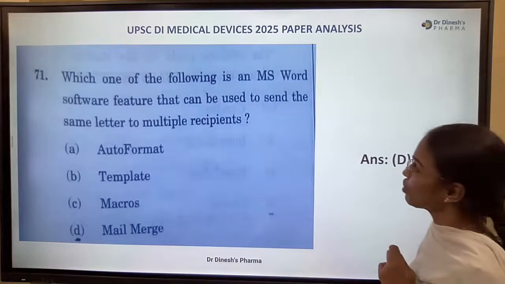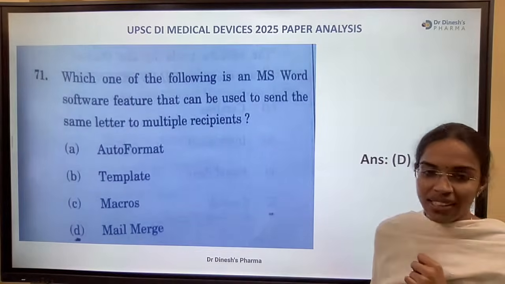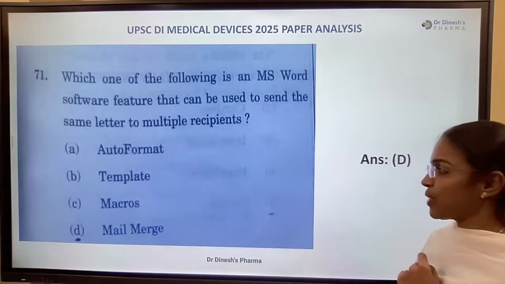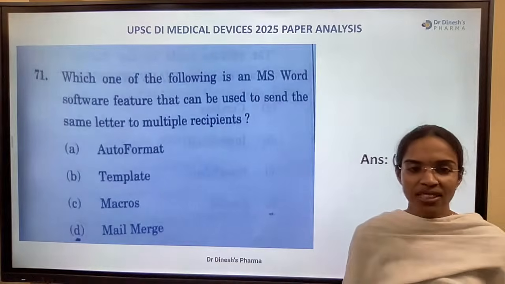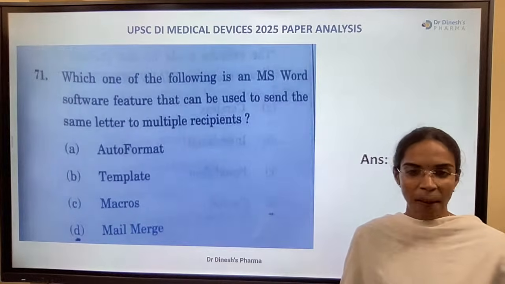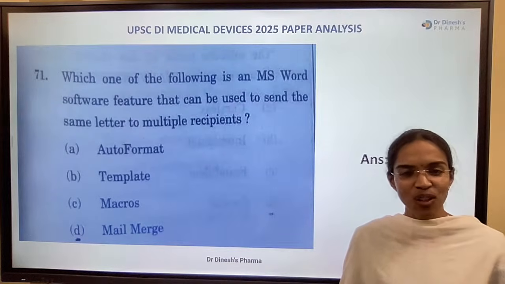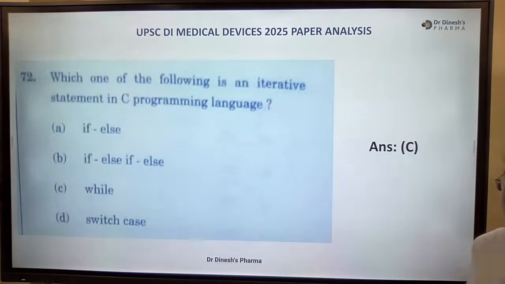Which one of the following is an MS Word software feature that can be used to send the same letter to multiple recipients? Auto format, template, macros, and mail merge. What's the right answer? Yes, mail merge is the right answer. Everyone knows this.